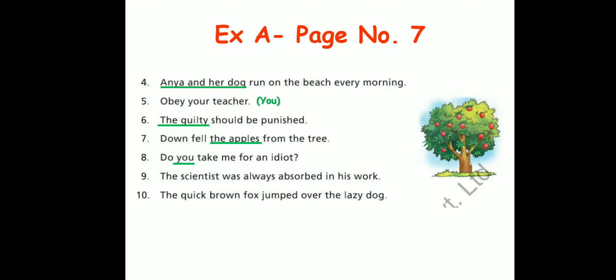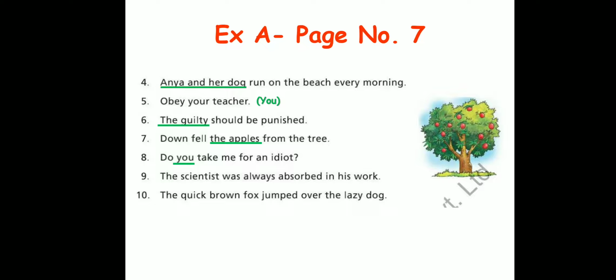We'll move on to number 9. The sentence is, the scientist was always absorbed in his work. So what does absorbed in his work mean? Absorbed in his work means that he is always engrossed, he's always busy in his work. He loves to do his work all the time. So the scientist was always absorbed in his work.